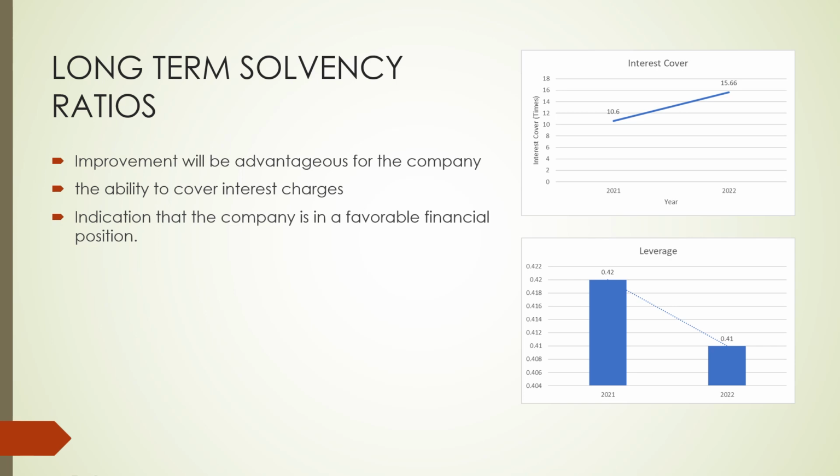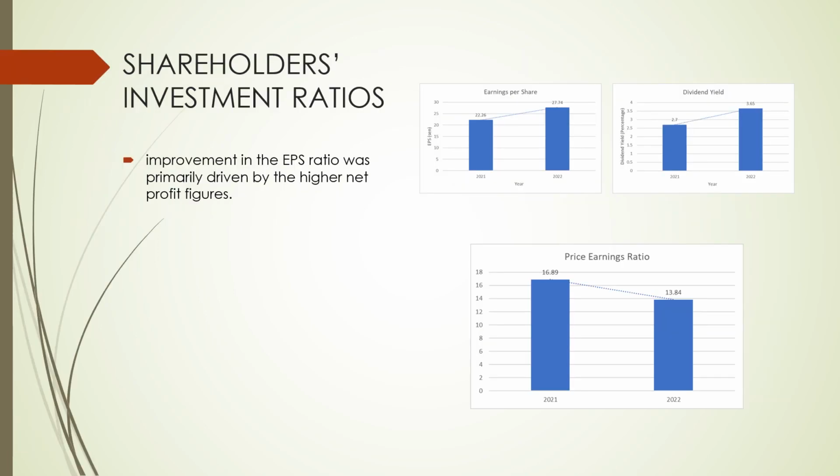And finally, the last of the ratios, shareholders' investment ratios. The dividend yield of IOI has increased due to the rise of market price, and this improvement indicates that the company's stock price has been falling or dividend payments have been increasing at a higher rate than the company earnings. Other than that, the EPS, which is earnings per share, of IOI has increased from 22.6 cents to 27.74 cents due to the higher net profit.